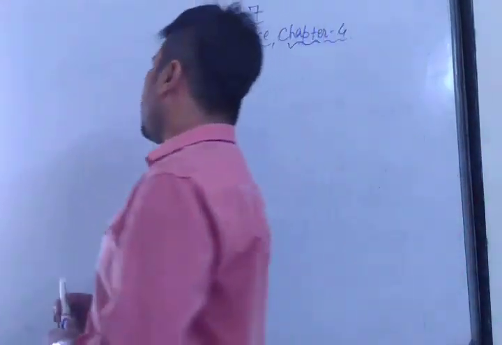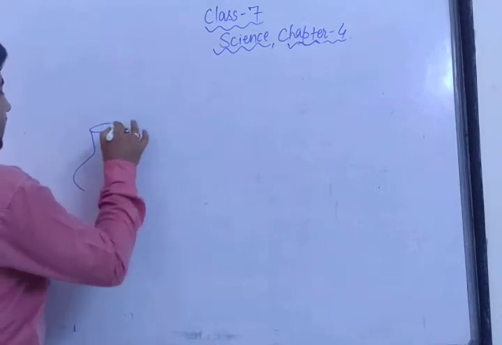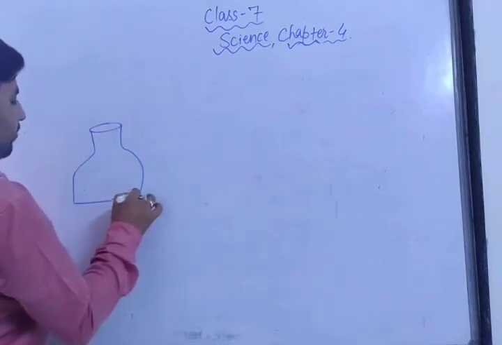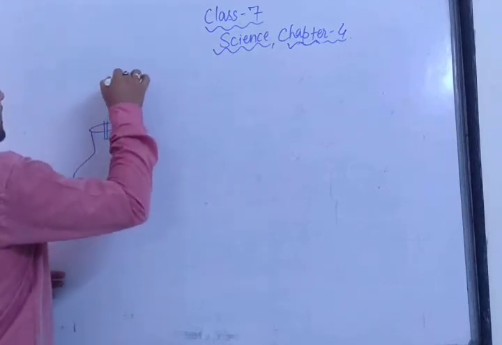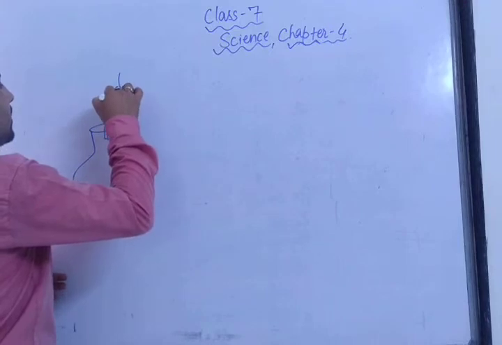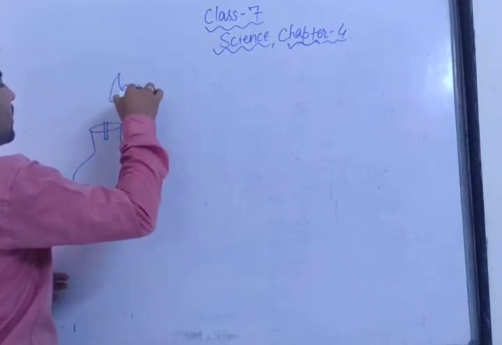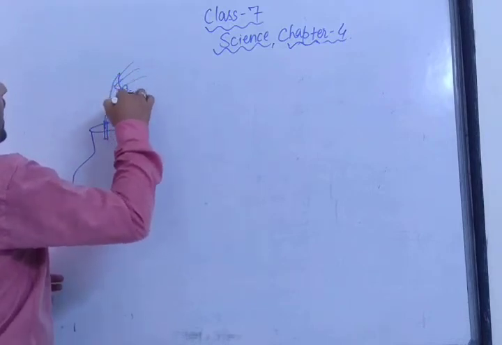Just suppose this is a small 5-liter cylinder. In this cylinder you will see the heater is there, so just suppose this is the heater and this is your reflecting surface.